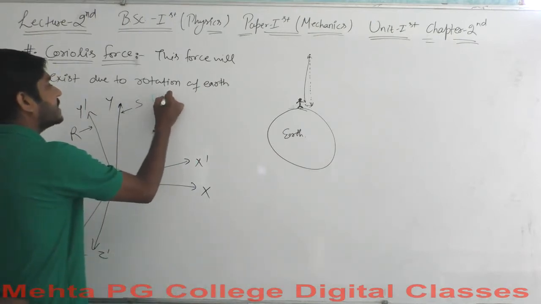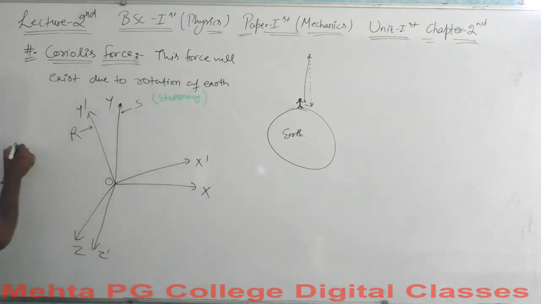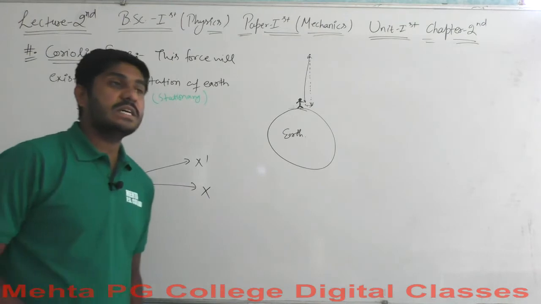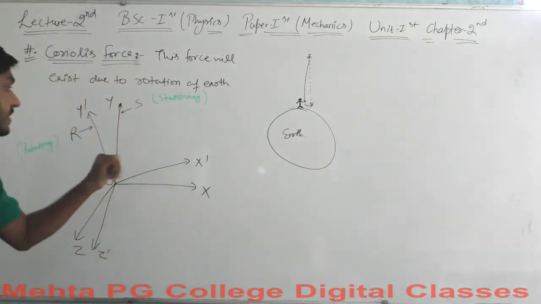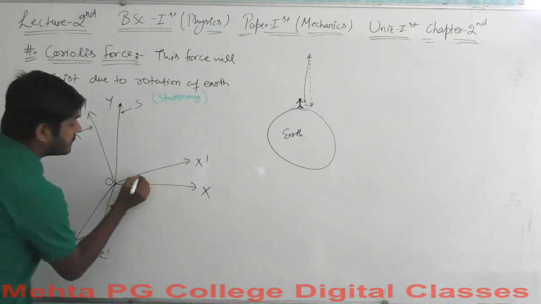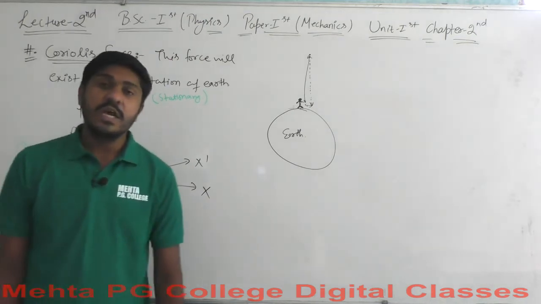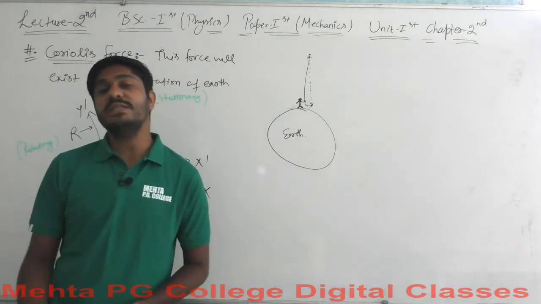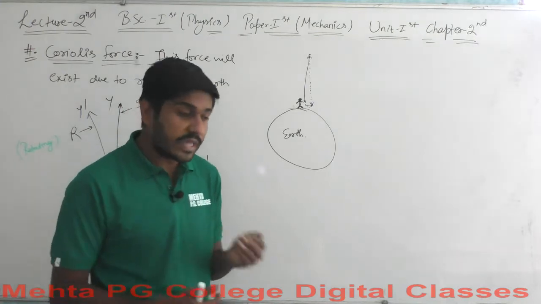This is the stationary frame here, and this one is the rotating frame. Well, there is a little difference between the inclined reference frame and the rotating frame here. For the inclined reference frame, this angle, which is termed theta here, is constant. But for the rotating frame of reference, this angle will no longer be constant, but will keep varying with respect to time.